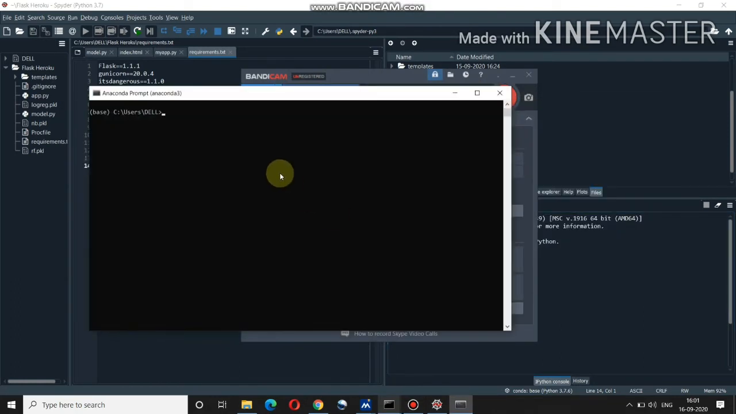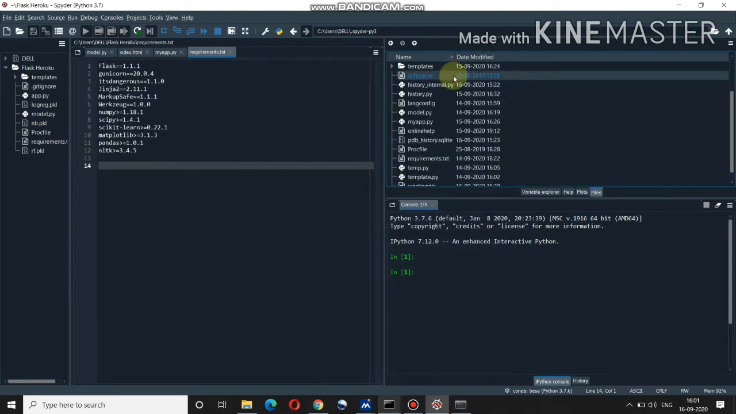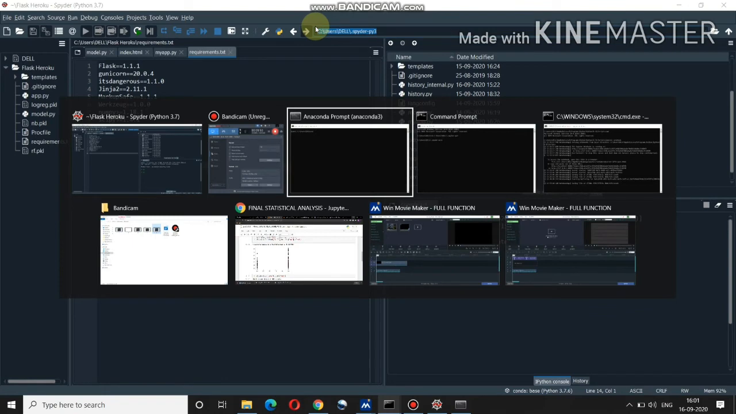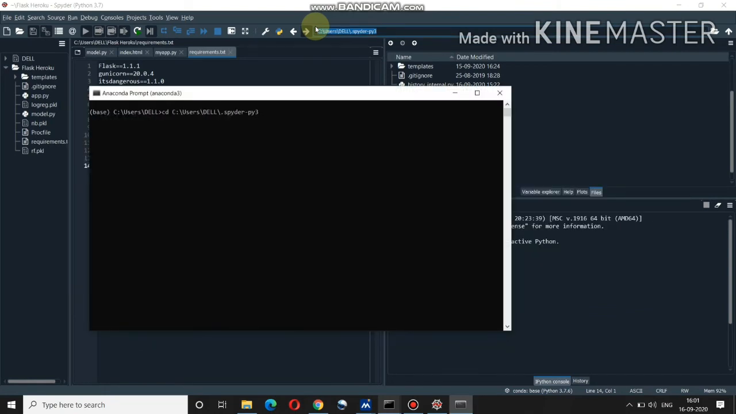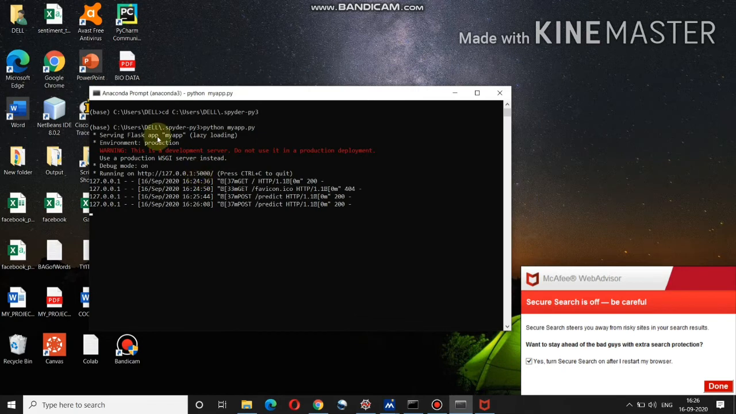So we are in our Anaconda prompt. Now let me go into the directory where my myapp.py is. So now we are inside the path where myapp.py is located. I have used the command python myapp.py. This is the command I have used to initiate or run my app on my local host. This is the port number on which my app is running right now.